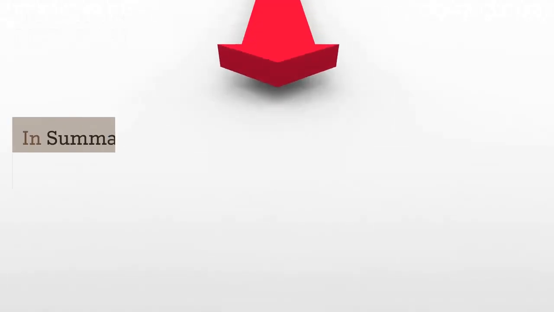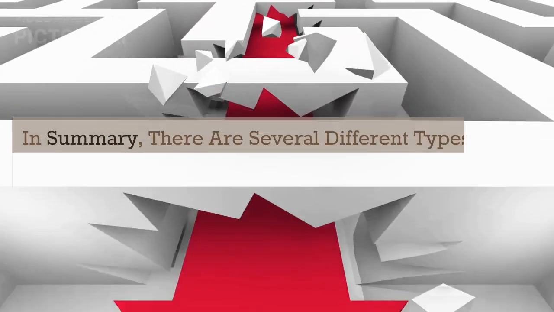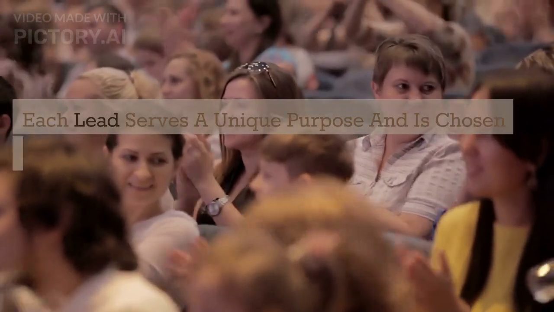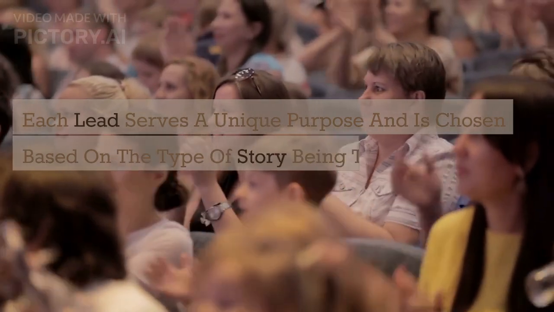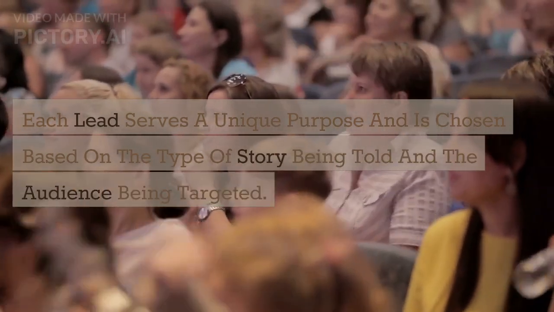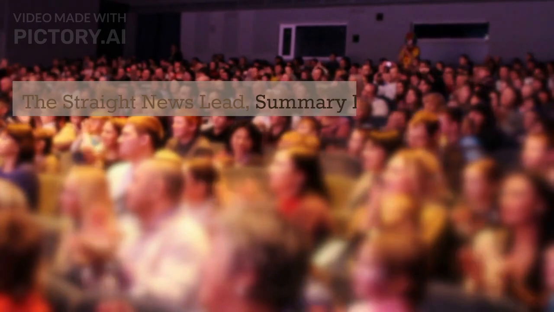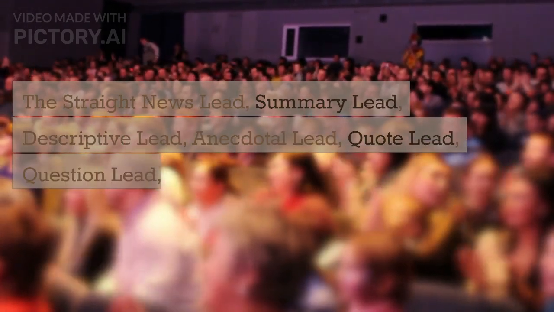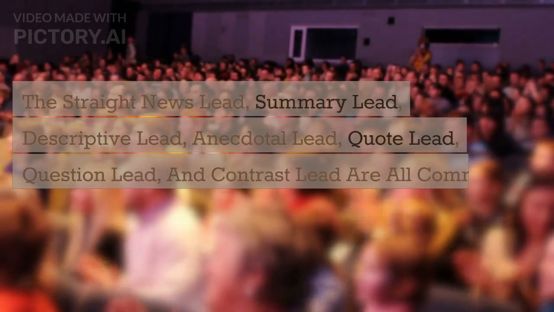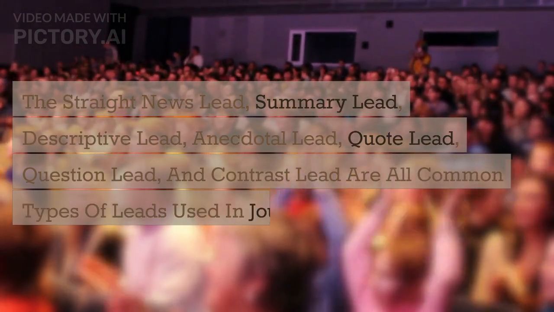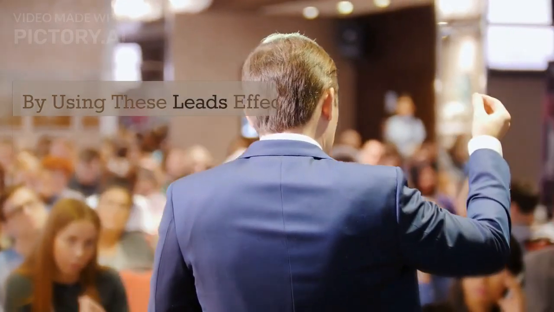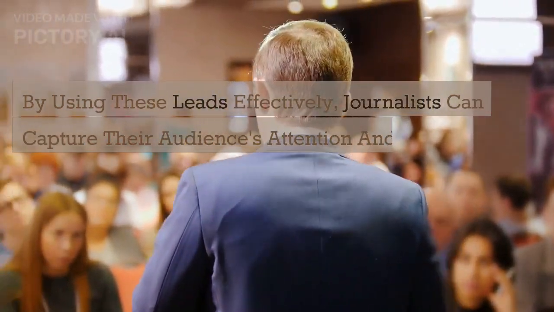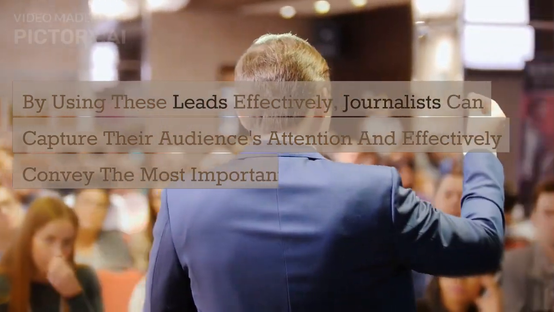Conclusion. In summary, there are several different types of leads in journalism. Each lead serves a unique purpose and is chosen based on the type of story being told and the audience being targeted. The straight news lead, summary lead, descriptive lead, anecdotal lead, quote lead, question lead, and contrast lead are all common types of leads used in journalism. By using these leads effectively, journalists can capture their audience's attention and effectively convey the most important aspects of a news story.